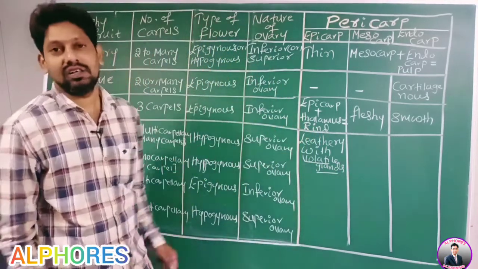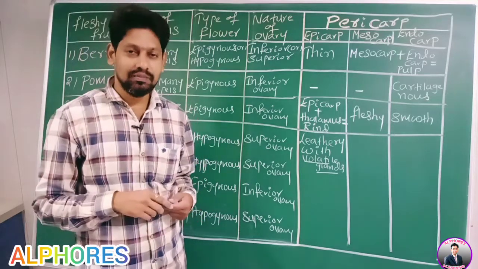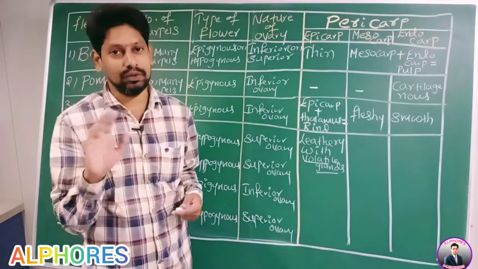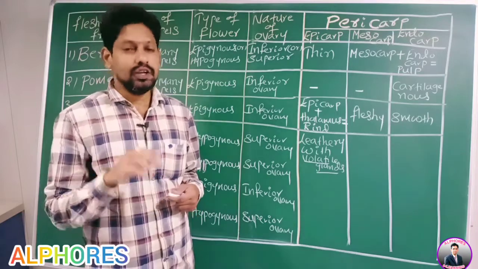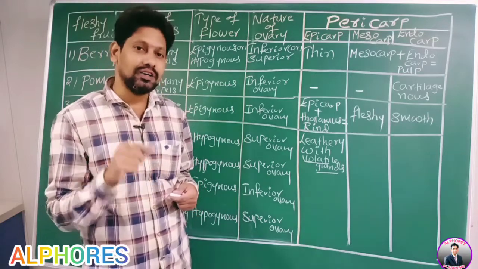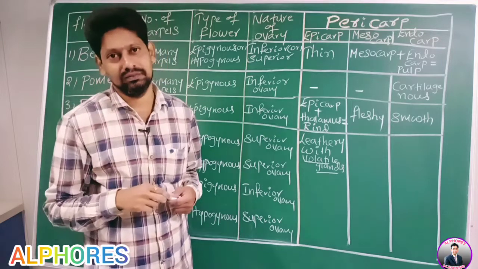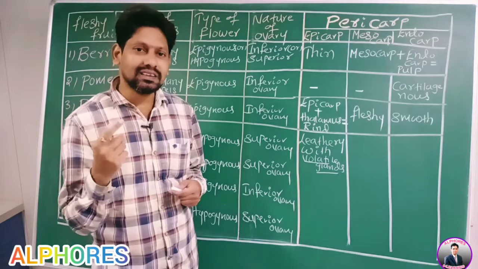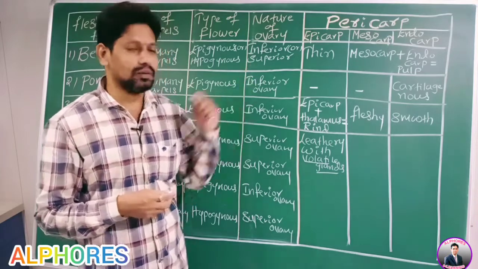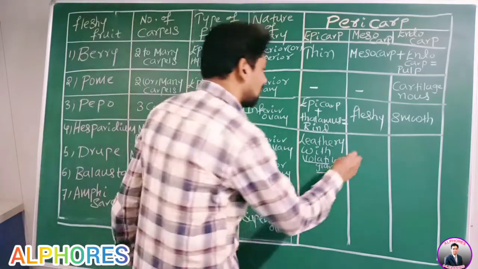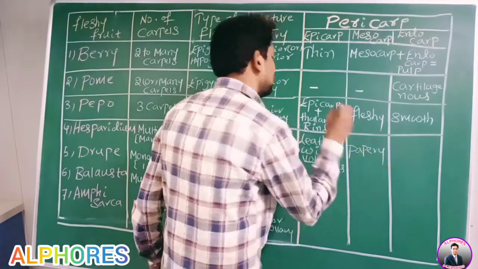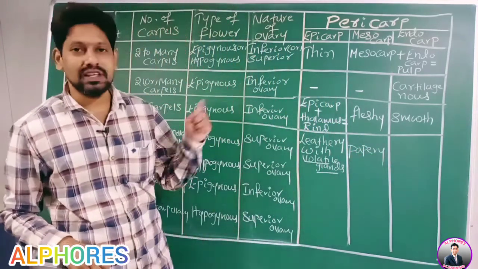Now in orange, you take out that epicarp. If you take out the epicarp, you can see white thread-like layers. Those white thread-like layers are nothing but mesocarp. This mesocarp is paper-like, it is papery.